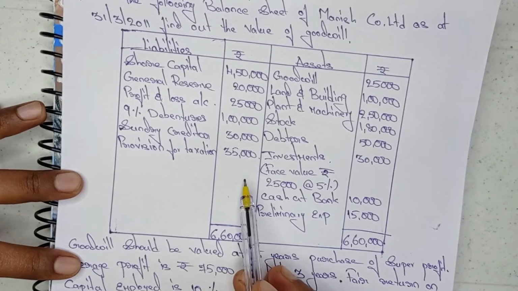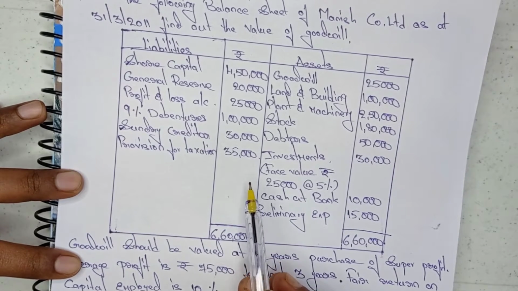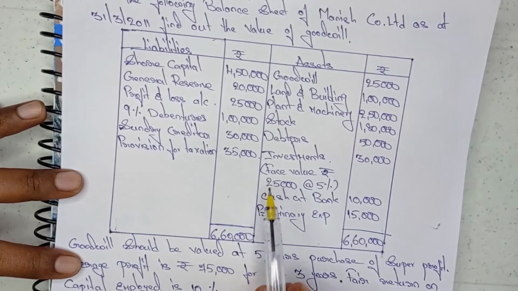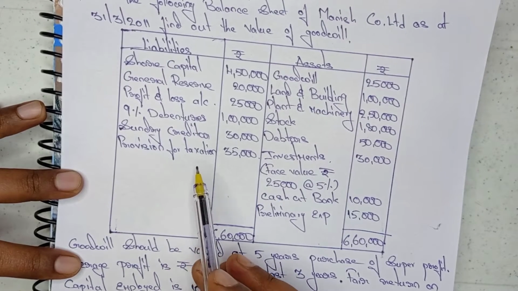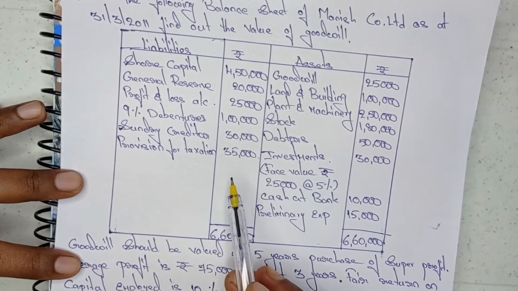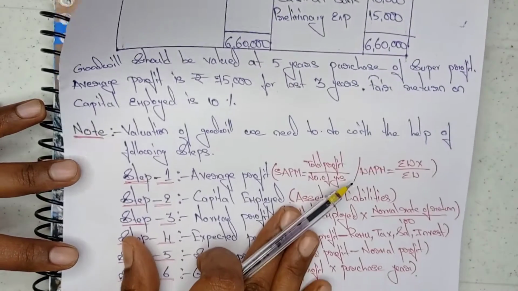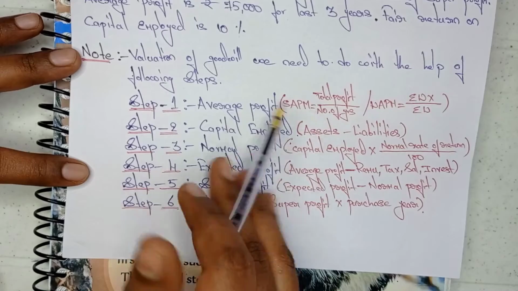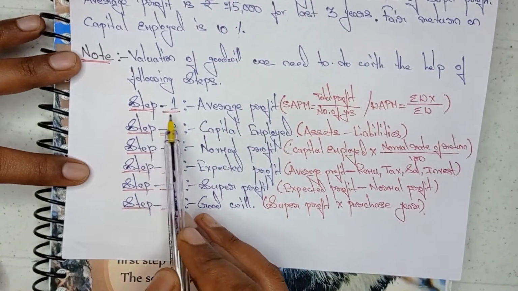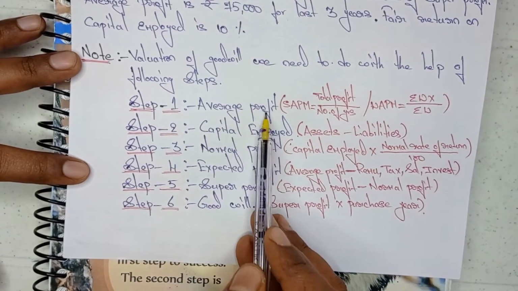Before I do the solution, one thing I want to say clearly: to find out the goodwill we need to do 6 steps mainly. Step 1 is average profit.